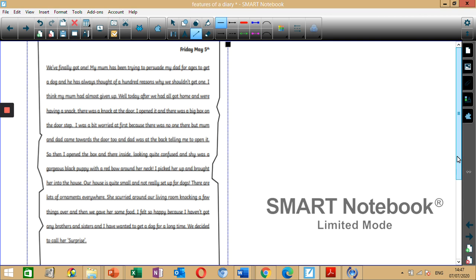So then I opened the box, and there inside, looking quite confused and shy, was a gorgeous black puppy with a red bow around her neck. I picked her up and brought her into the house.